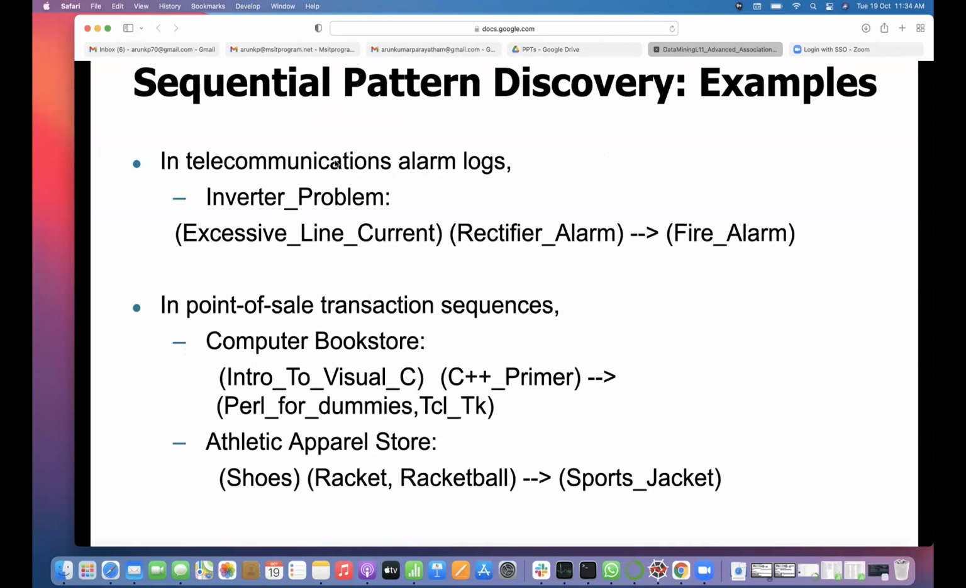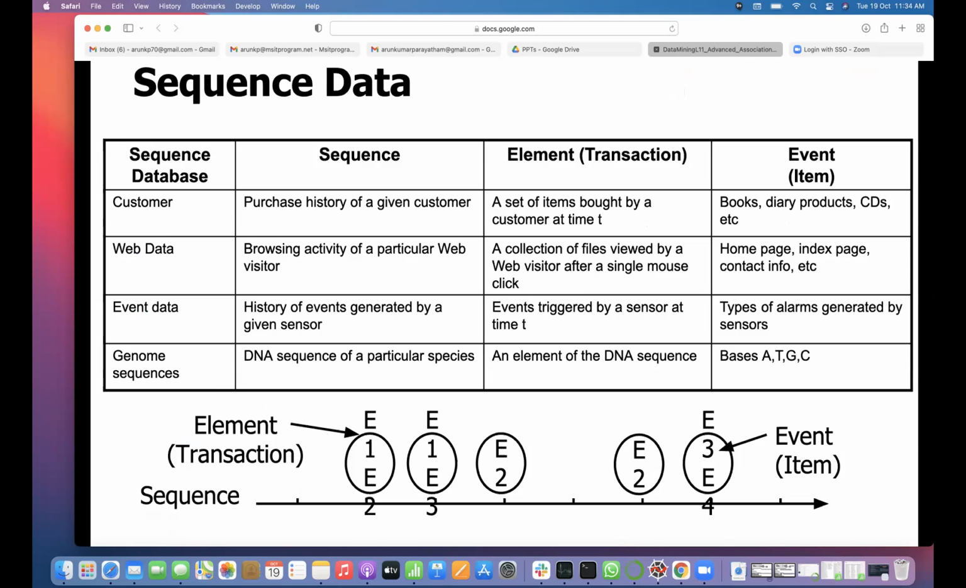Some more examples in telecommunications: alarm logs, inverter problem, then excessive line current, rectifier alarm, then fire alarm. So when will the fire alarm come, based on these things? In point-of-sale transaction sequences, a computer bookstore: Introduction to Visual C++, C++ Primer, what books lead to others. Athletic apparel stores: first they may purchase shoes, then racket, ball, then later they come and purchase a sports jacket.